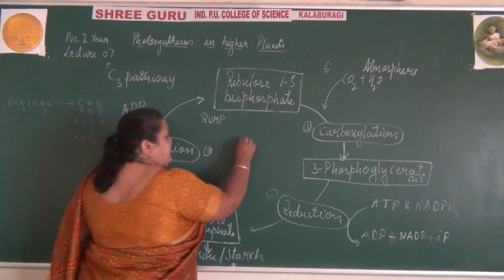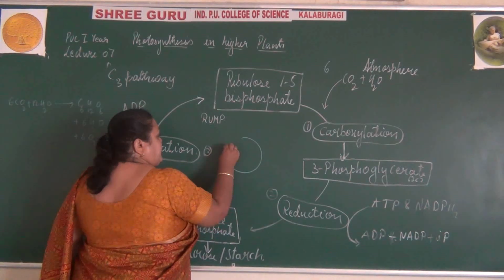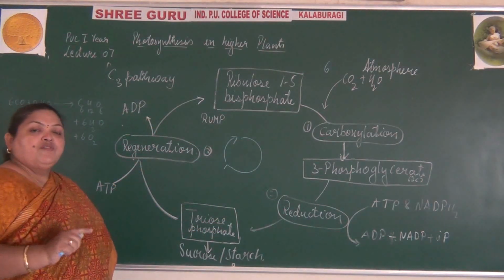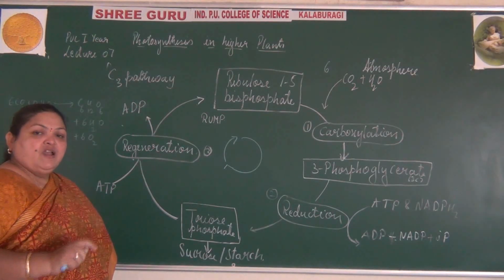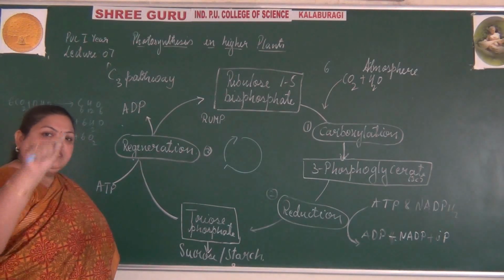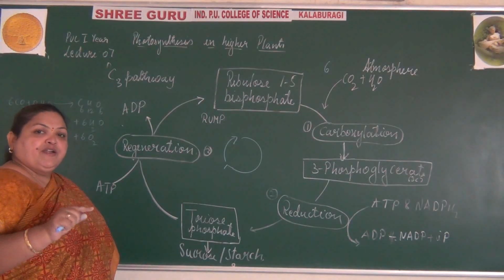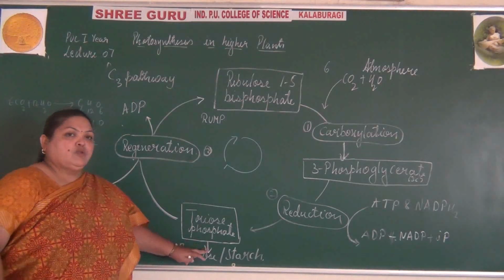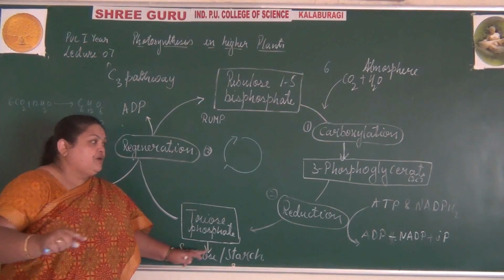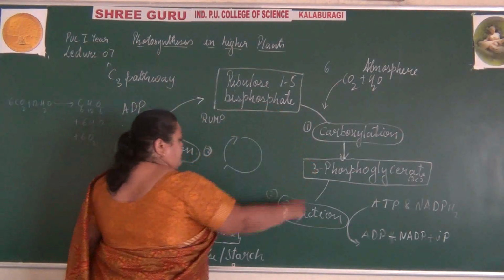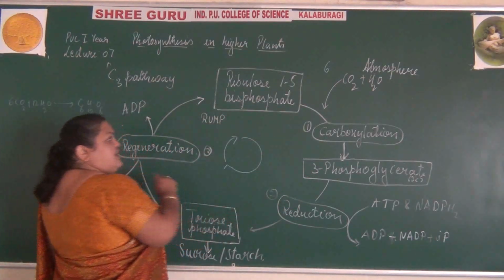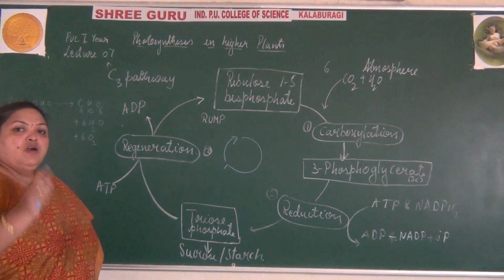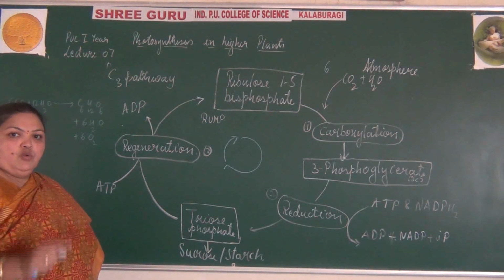So totally it takes 6 cycles, or 6 processes of absorption of carbon dioxide. It takes 6 turns to form 1 molecule of glucose.